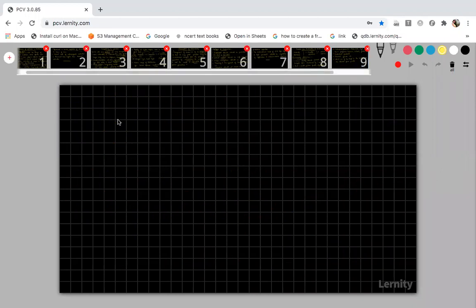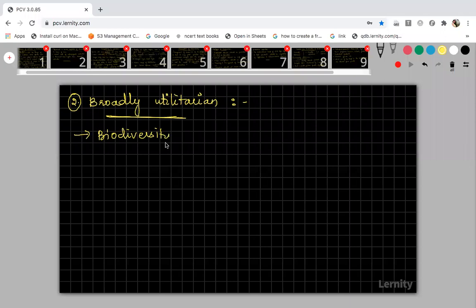Fine. Now the second one is broadly utilitarian. Broadly utilitarian means here the biodiversity conservation is going to be useful for the entire ecosystem or for the earth. It is not going to be a selfish purpose, right? We know biodiversity plays a very important role in maintaining the ecological balance. So biodiversity plays a major role in the ecosystem or in nature.